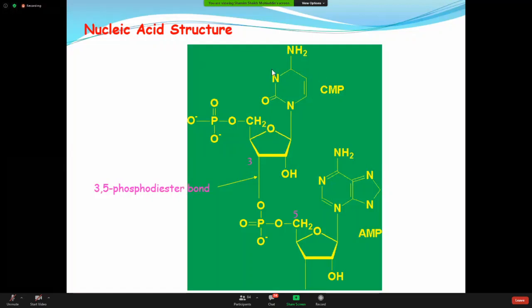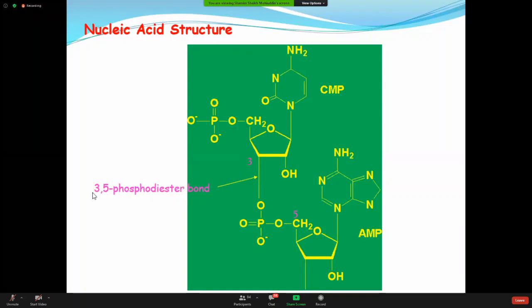So this is a molecule of CMP. This is a molecule of AMP. Now the CMP and AMP are joined together in this particular portion. This is the linkage or joining part.